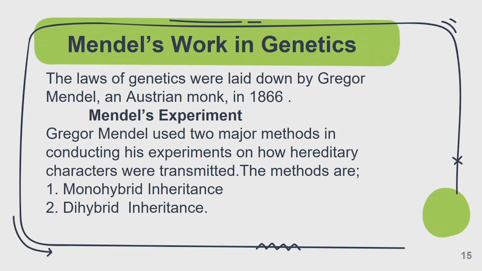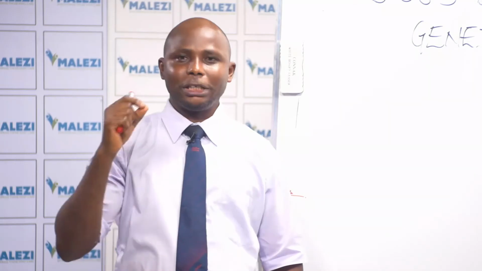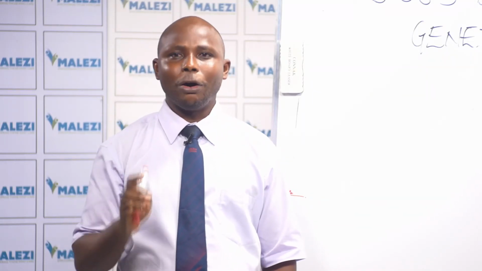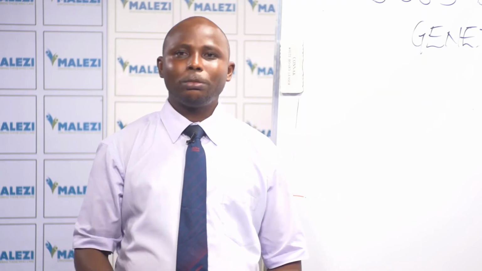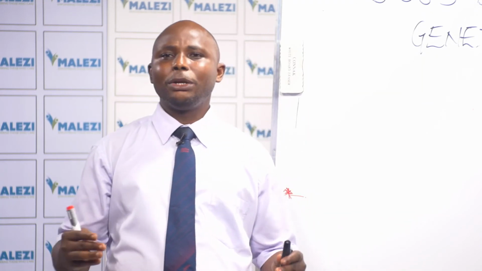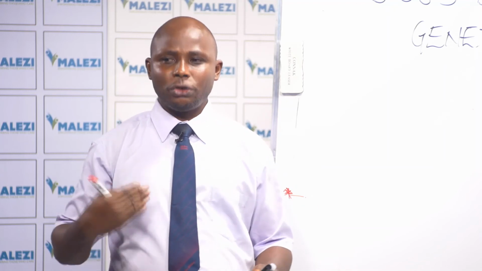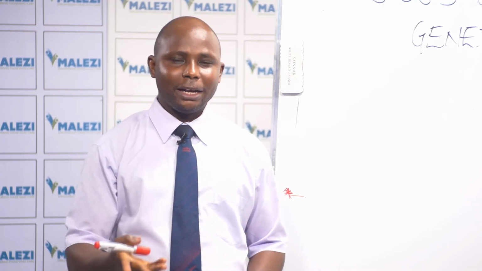Gregor Mendel was an Austrian monk. He worked so much on this concept of genetics, and he was given the name, the father of genetics. So he was performing an experiment to know how traits are transferred from one generation to another.